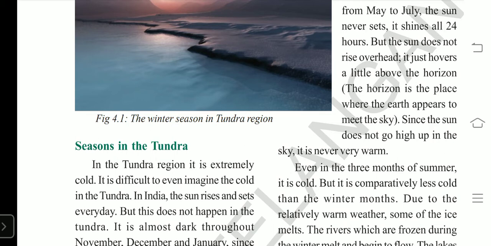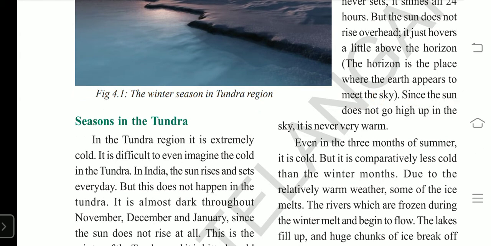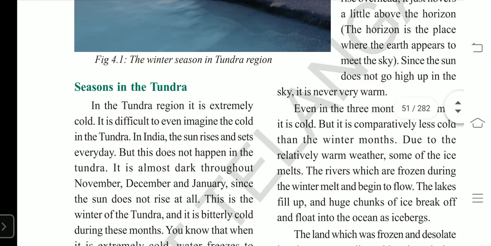The land, which is frozen and desolate in winter, comes alive with color during the summer. Winter is extremely cold, so there is no plant cover. The deserted, plain area of Tundra in winter turns colorful in summer, because some kinds of plants grow there. In summer, multicolored plants grow there.